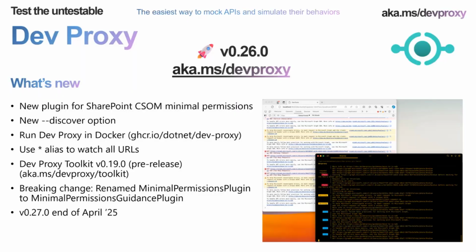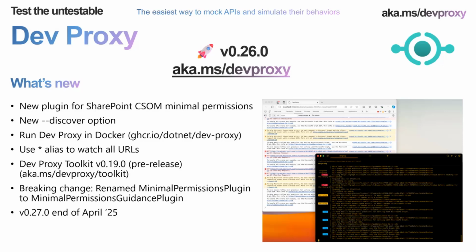We also have a new version of dev proxy. This is 0.26.0. If you don't know what dev proxy is, it's the easiest way to mock your APIs and simulate their behaviors. We've got some new plugins, new features that have been added.